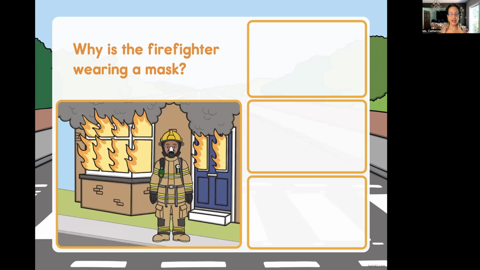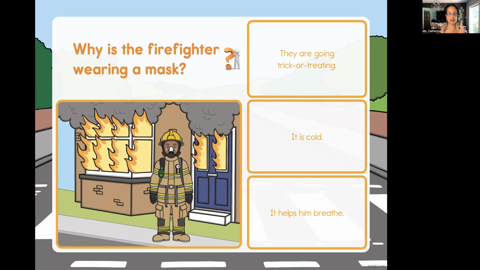All right, why is the firefighter wearing a mask? Three options. Number one, they are going trick or treating. Number two, it is cold. Number three, it helps him breathe. So what are we supposed to do? What do we ask ourselves first? Right, we ask our questions. Why is the firefighter wearing a mask?